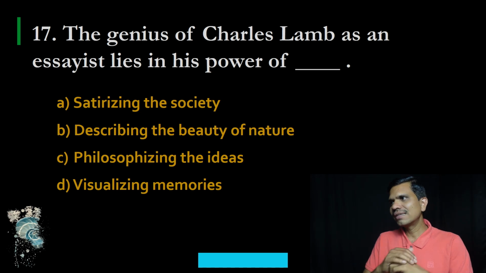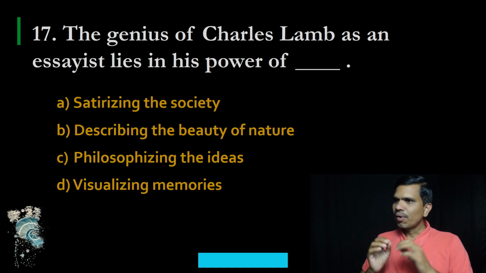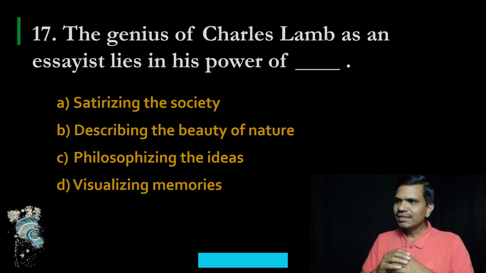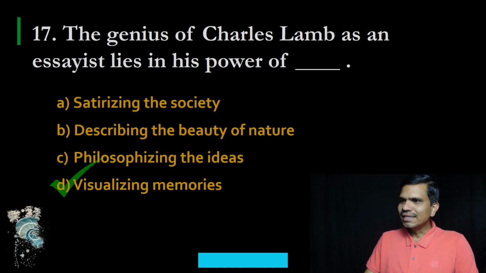Question number 17. The genius of Charles Lamb as an essayist lies in his power of dash. A. Satirizing the society, B. describing the beauty of nature, C. philosophizing the ideas, and D. visualizing memories. And the correct option is D. Visualizing memories.